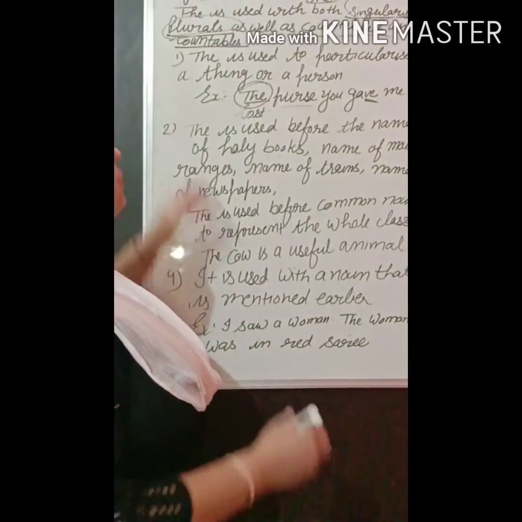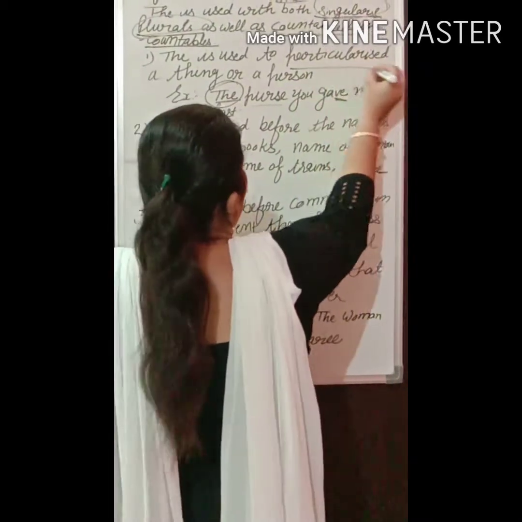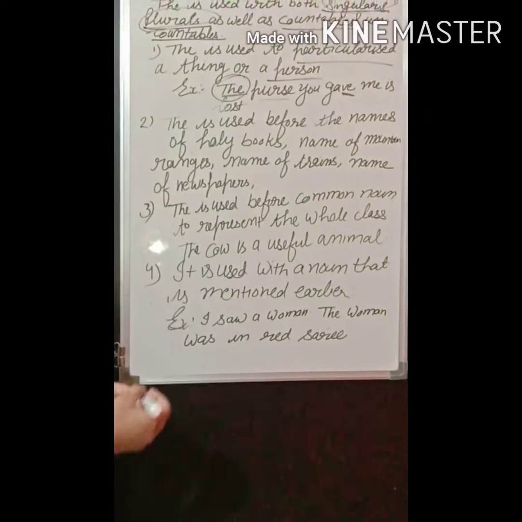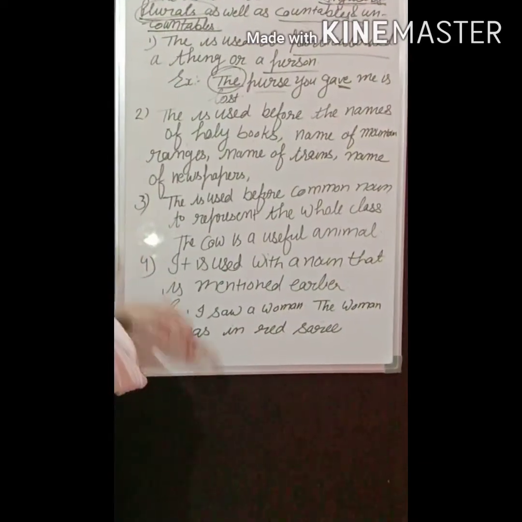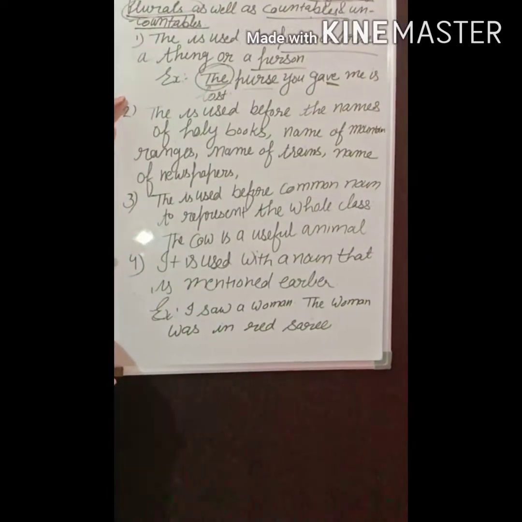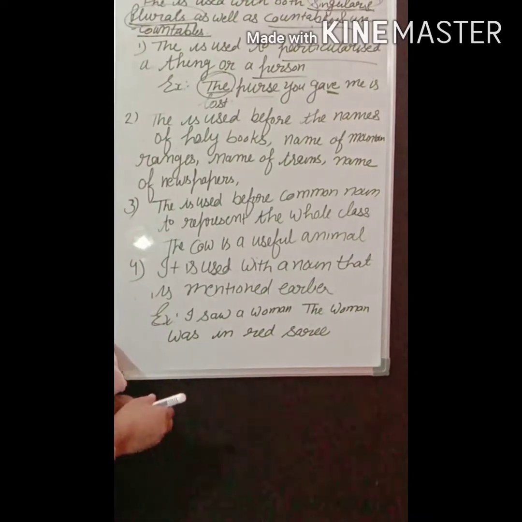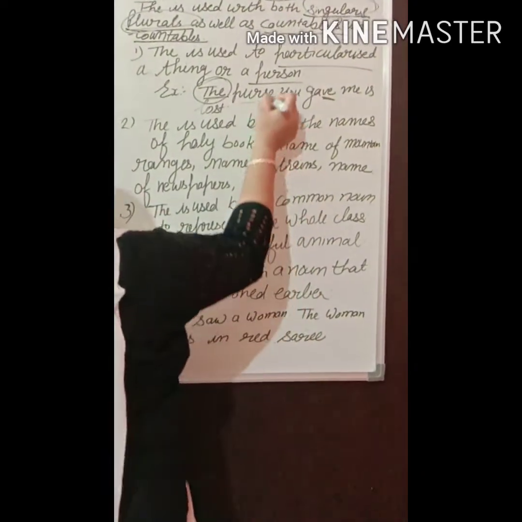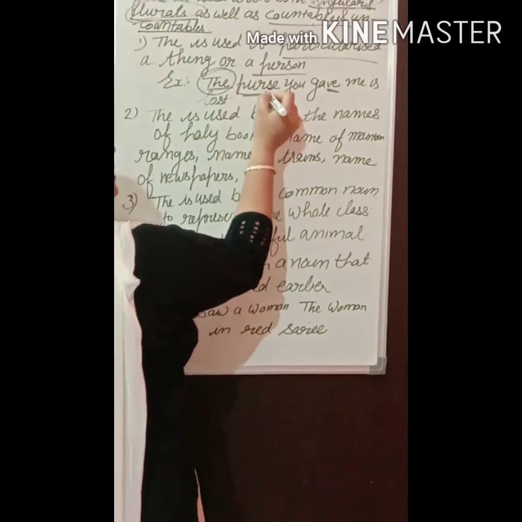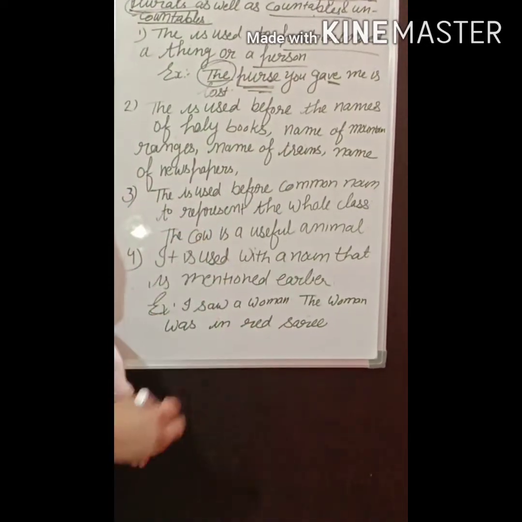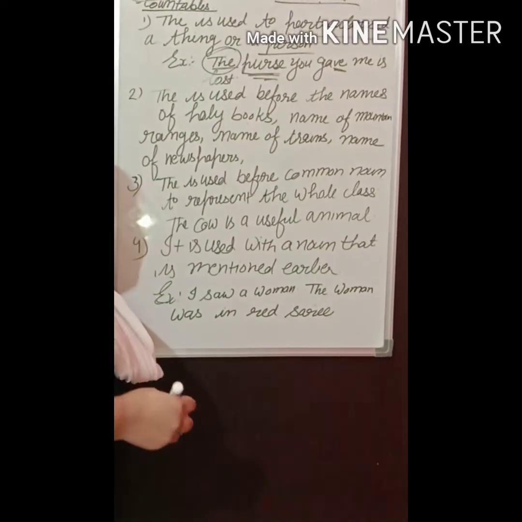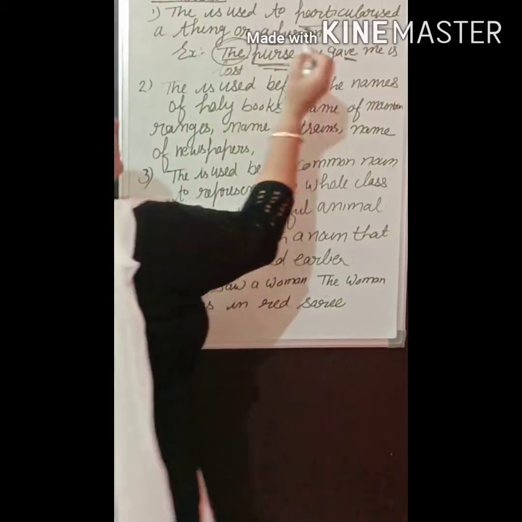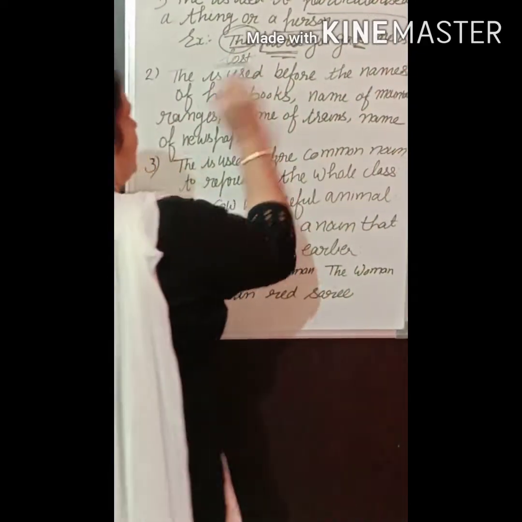The is used to particularize a thing or a person. For example, the purse you gave me, means that purse that you gave me. The purse you gave me is lost.